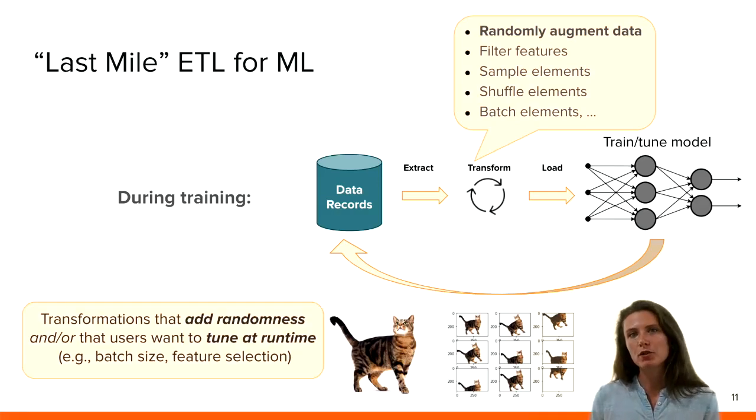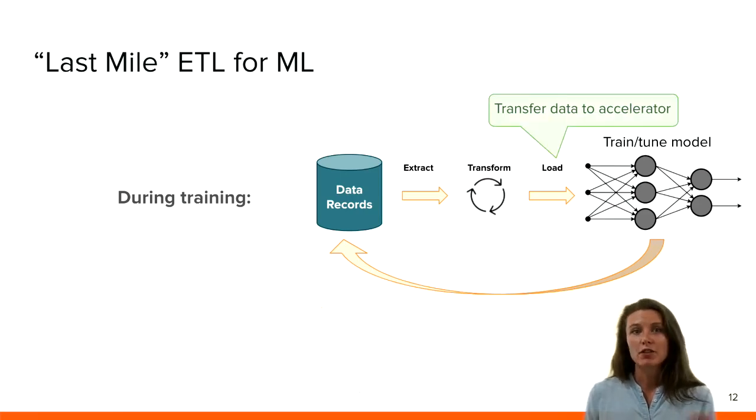In general, the types of transformations that ML users tend to apply online during training are transformations that either add randomness or have some kind of aspect that we want to tune during runtime. For example, the batch size is a common hyperparameter. Finally, after extracting and transforming the data, the next step is to load batches of data to accelerators like GPUs or TPUs for training.